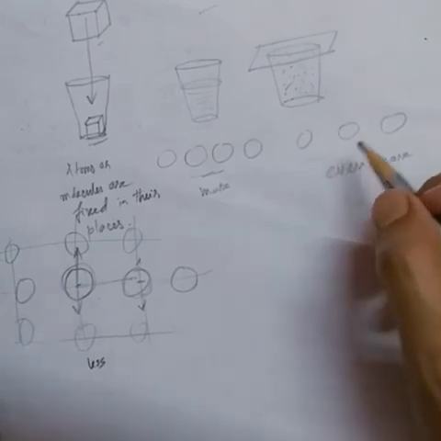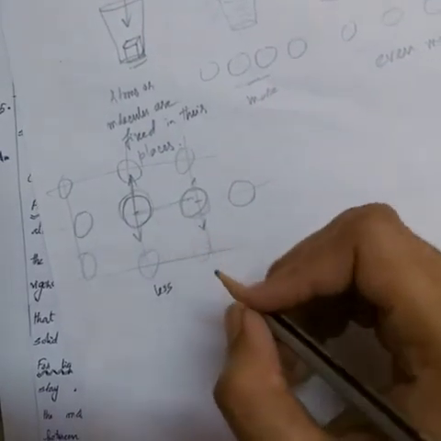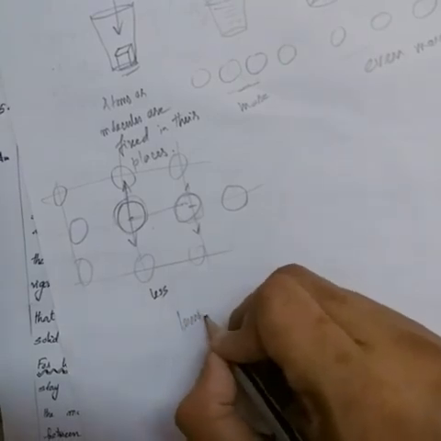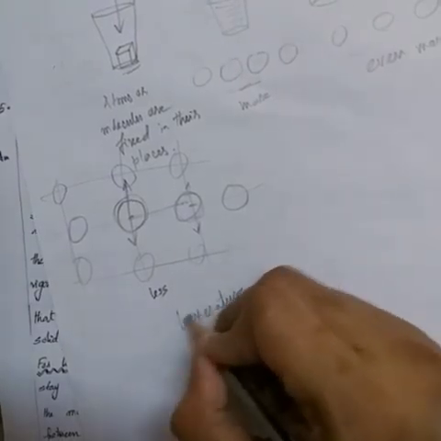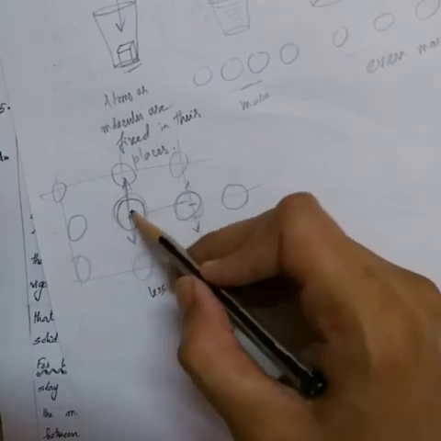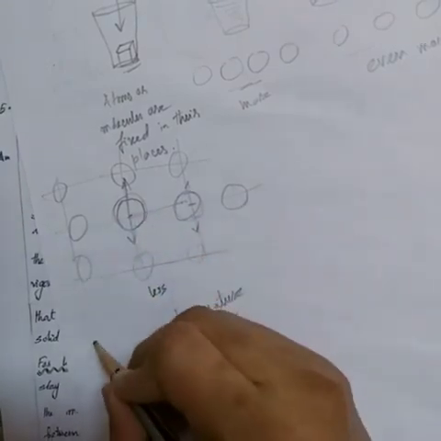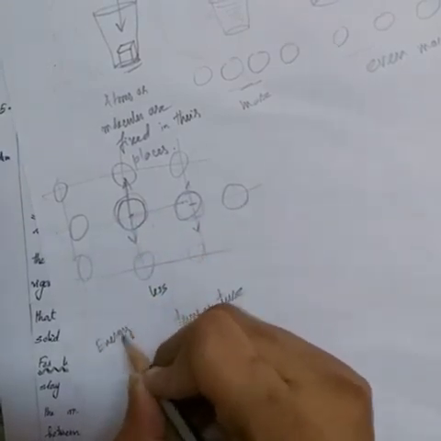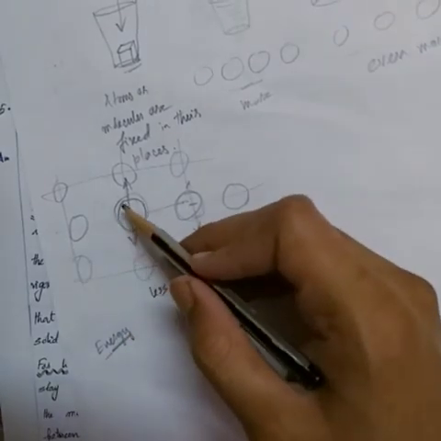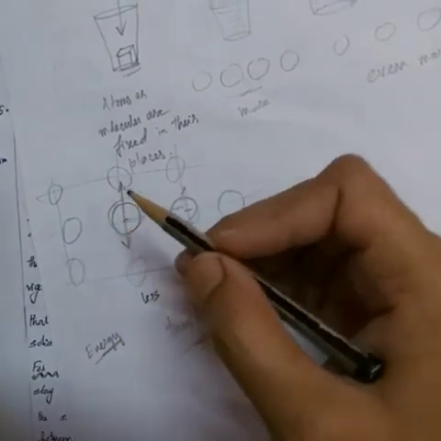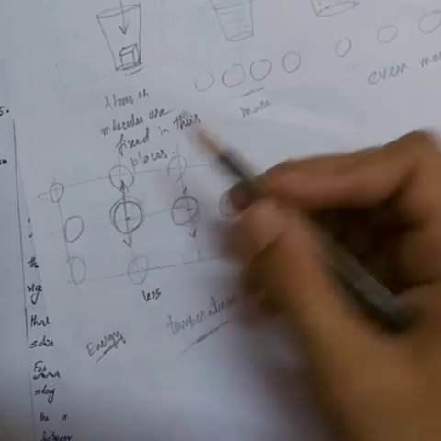Okay, so if you take a solid substance and increase the temperature, what will happen? These atoms or molecules will gain some energy. Now where will this energy go? Due to this energy, the molecules or atoms will start vibrating more vigorously, with more energy than before.